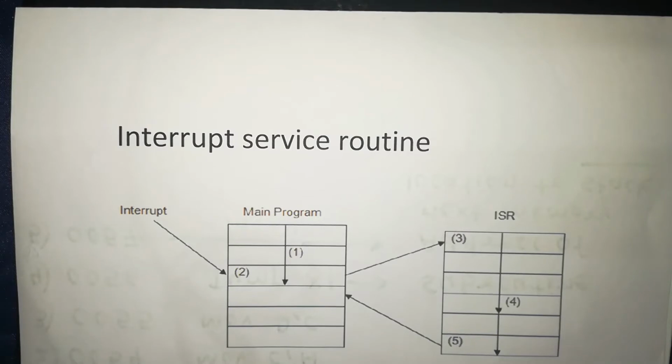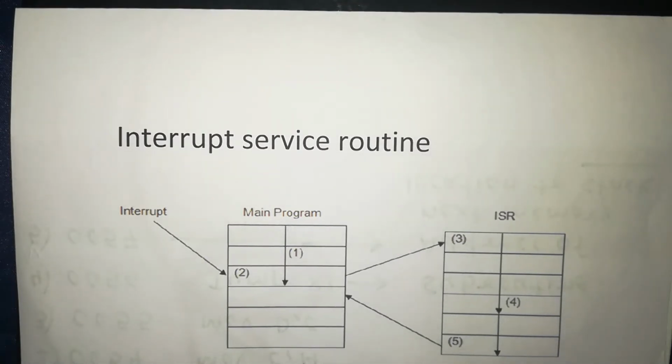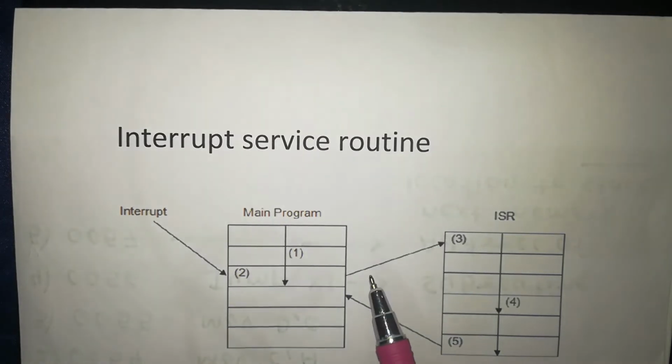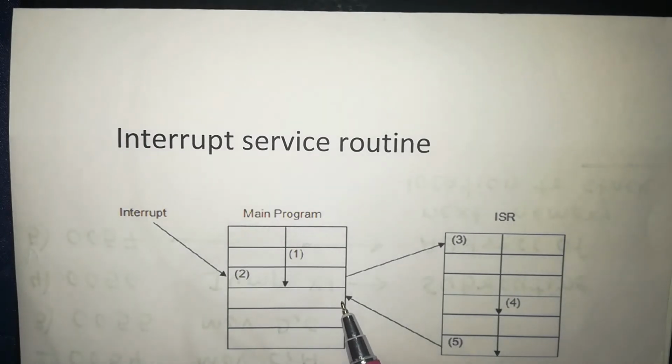Today my topic is interrupts. An interrupt is a disturbing signal. An external device can interrupt the microprocessor whenever desired. If an interrupt signal is given to the microprocessor, then it will suspend the normal sequence and give service to the device. After completing the service, the microprocessor again continues its main program.